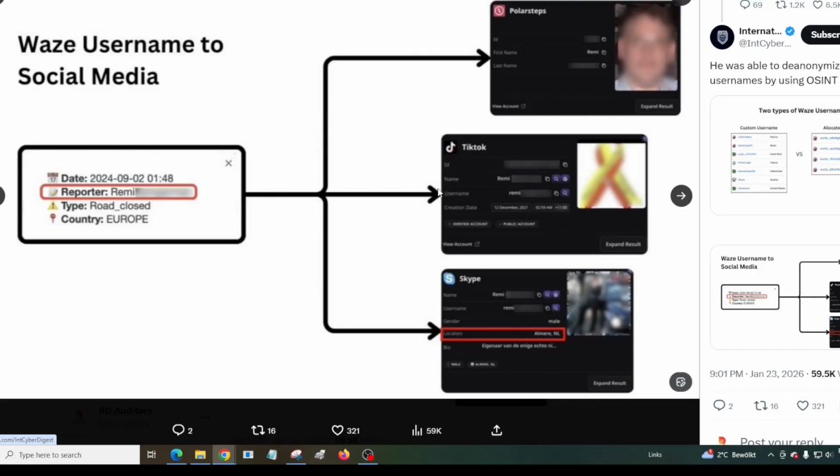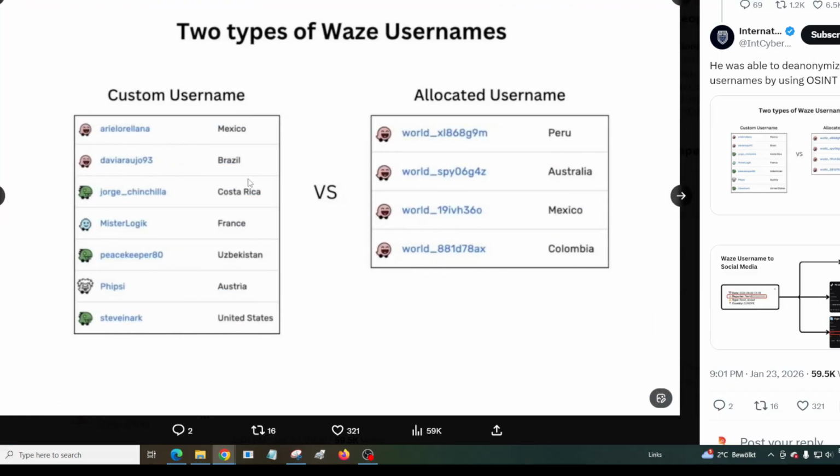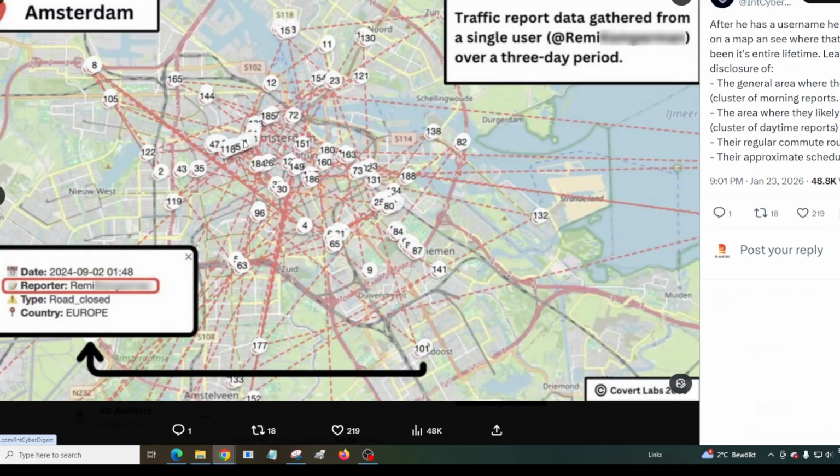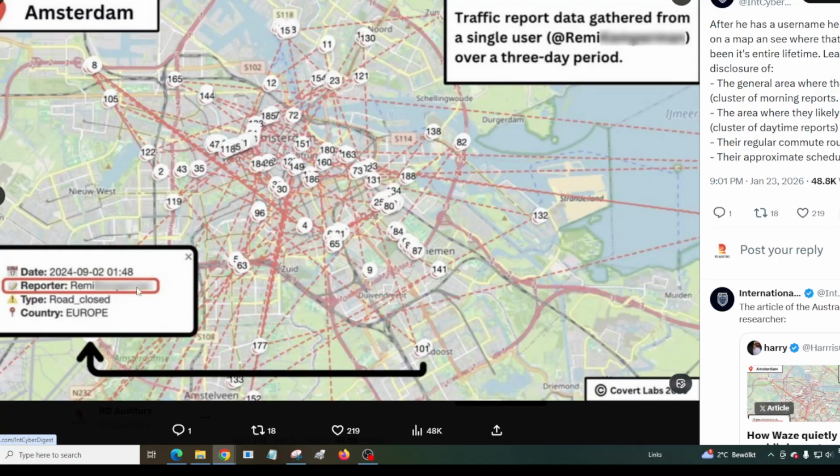So you can track and identify based on Skype, TikTok, Polar Steps, and the types of Waze usernames. So the custom usernames show the location. This is a big issue. And then here it gives you the report, which shows the actual location traffic report data gathered from a single user over a 3-day period.